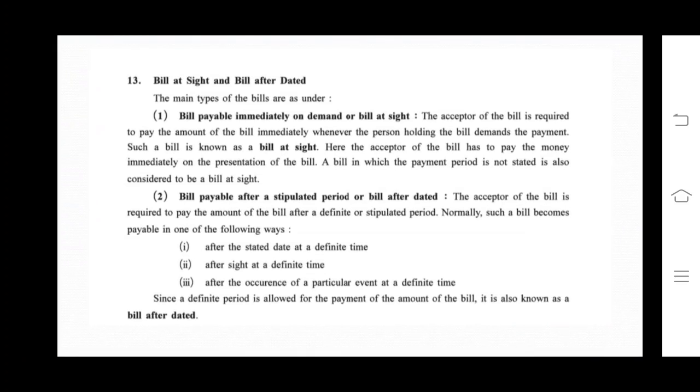Number 1, after the stated date at a definite time, after sight at a definite time, or after the occurrence of a particular event at definite time. Since the definite period is allowed for the payment of the amount of bill, it is also known as